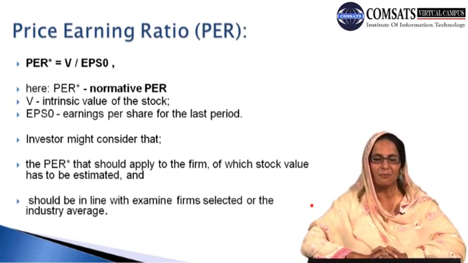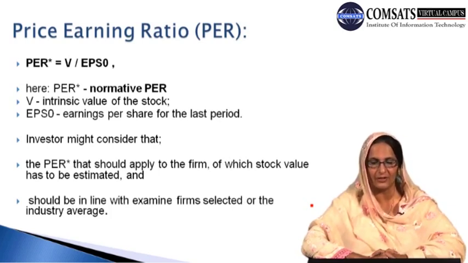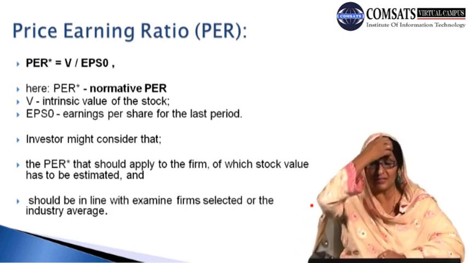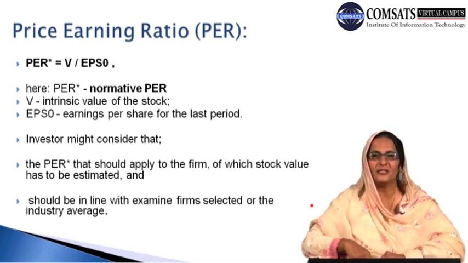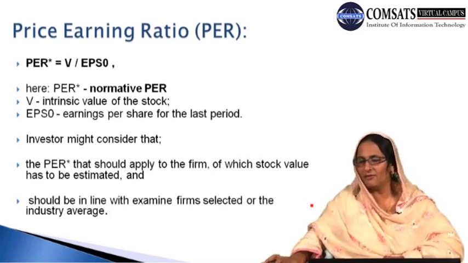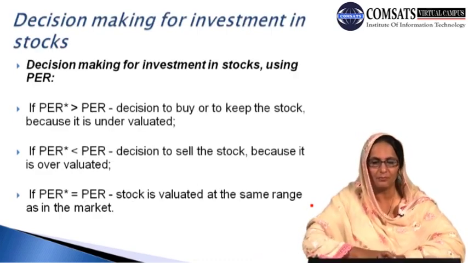Investors might consider the PER*, which is the normative PER that should apply to the firm whose stock value has to be estimated, and it should be in line with the examined firms selected in the industry on average. So the PER* applied to the firm whose stock value is estimated should be in line with the examined firms and the industry average.